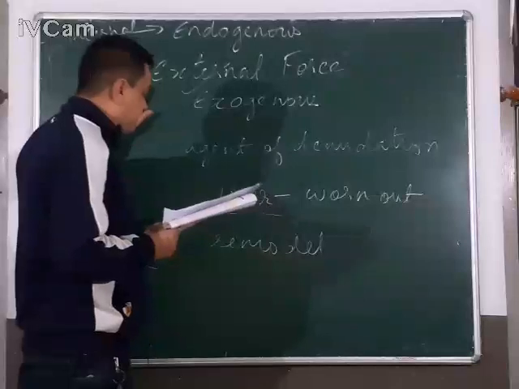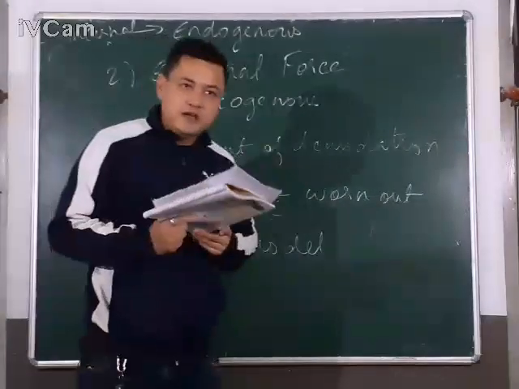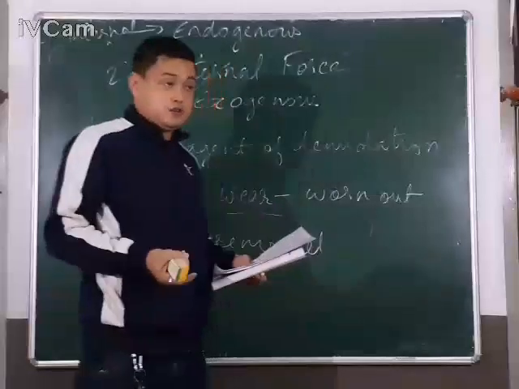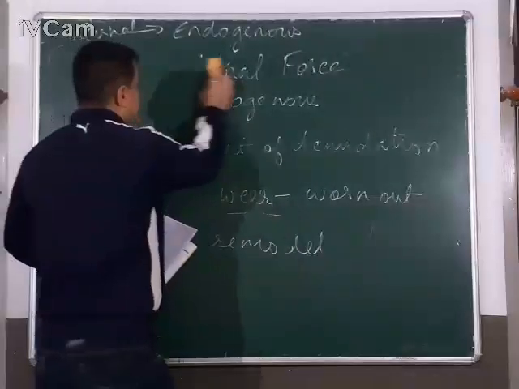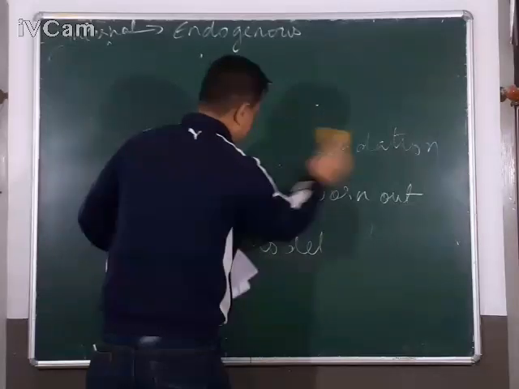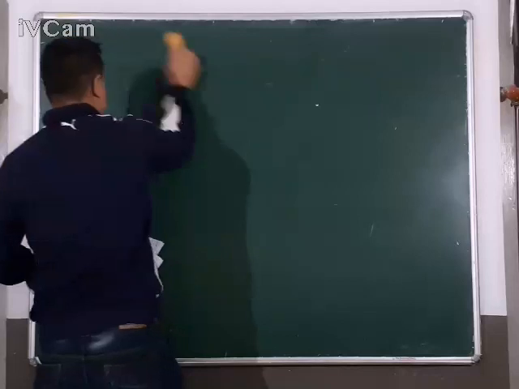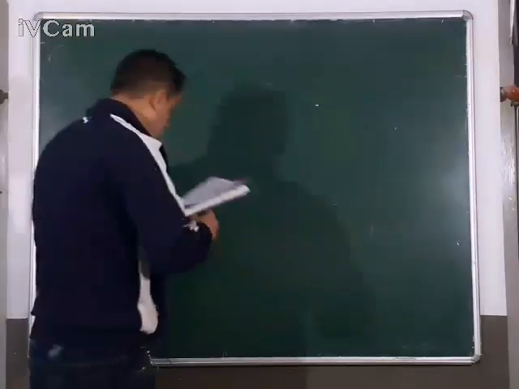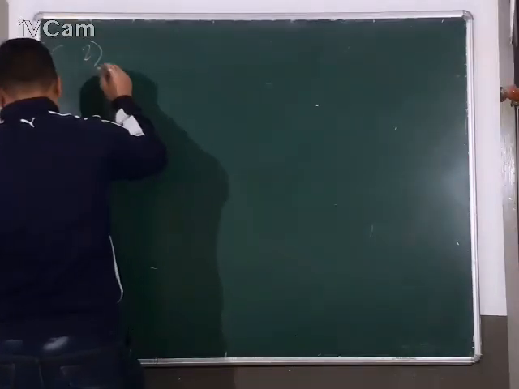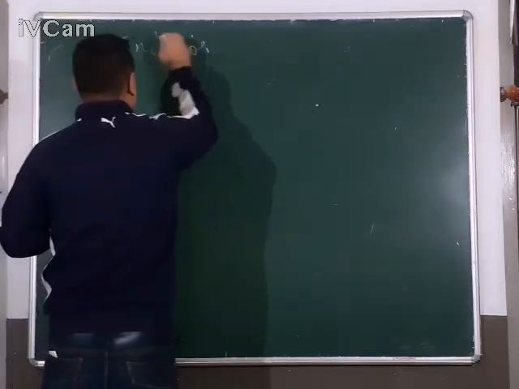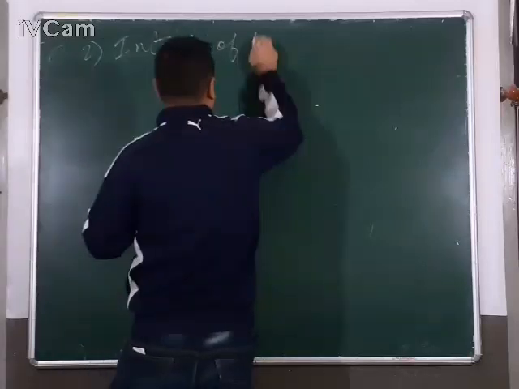Now, we have finished with the introduction. The second point that we are going to study is the interior of the earth. Now, I am rubbing the blackboard. The second point after introduction is I-N-T-E-R-I-O-R, interior of the earth.